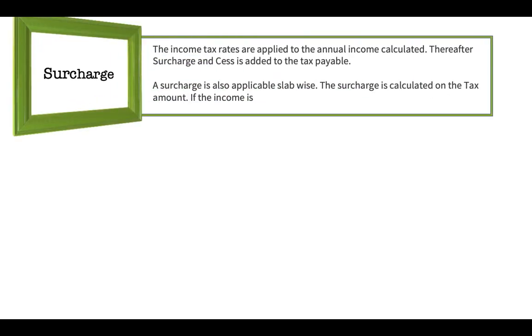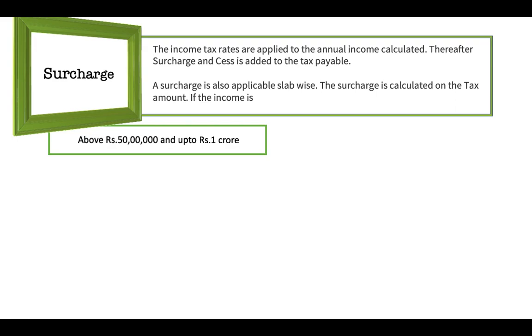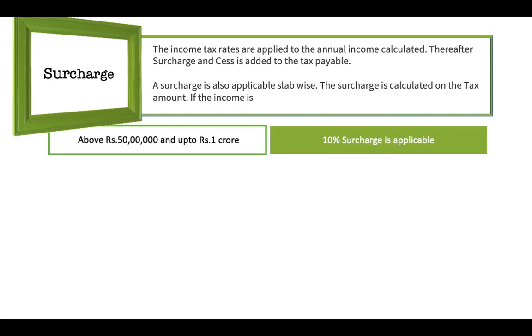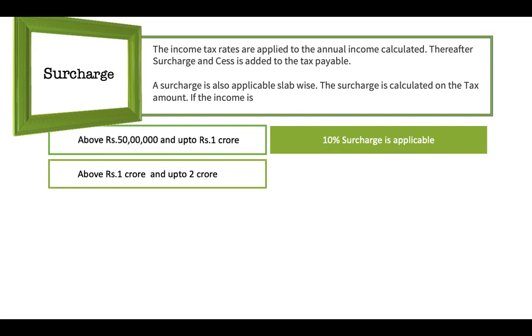After calculating the tax, you have to charge surcharge. Surcharge is nothing but tax on tax. Surcharge is applicable only when the income exceeds 50 lakhs. When total income exceeds 50 lakhs and is up to 1 crore, the surcharge will be 10%. If it is between 1 crore and 2 crore, then 15% will be the surcharge.